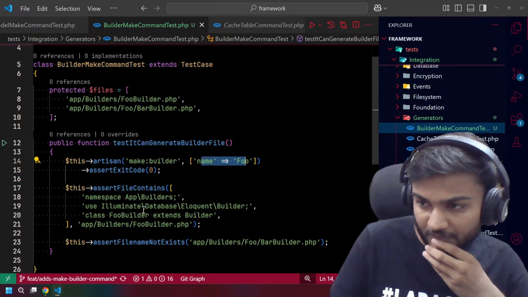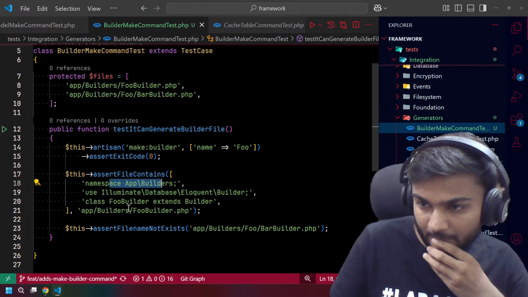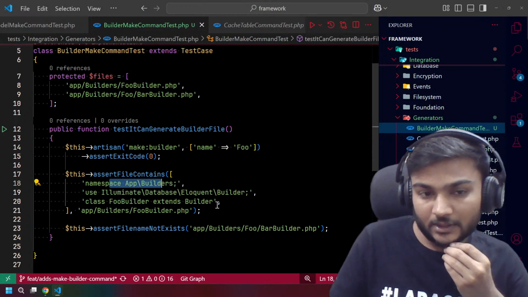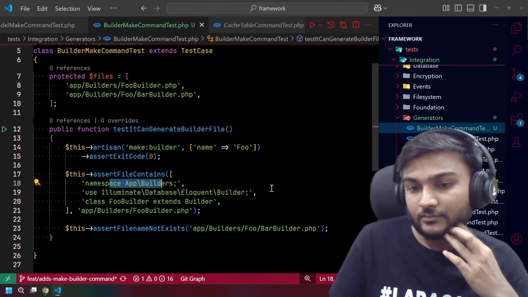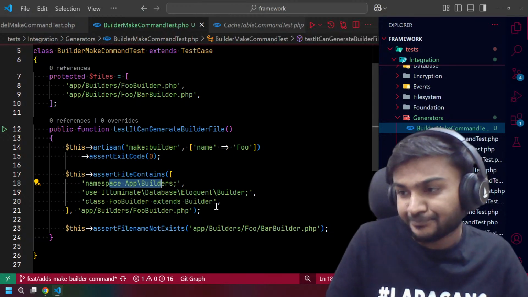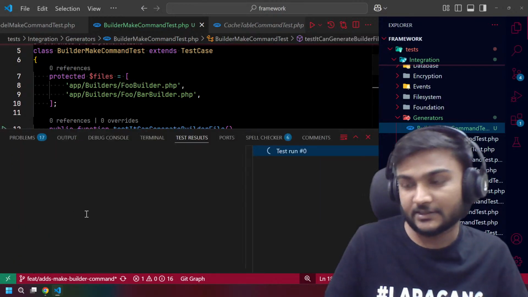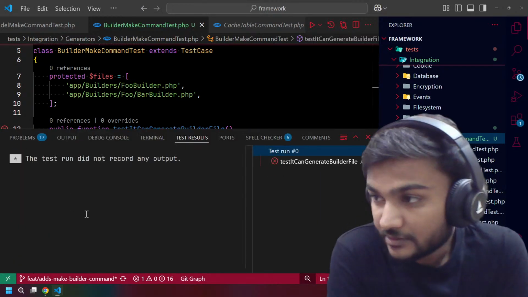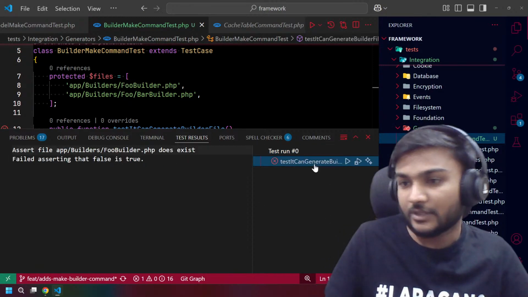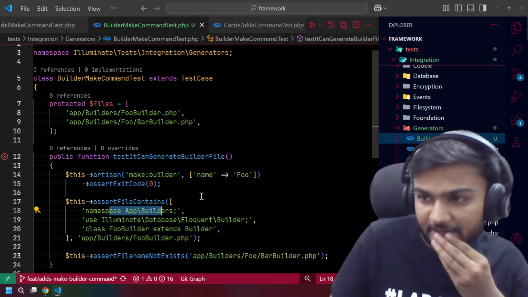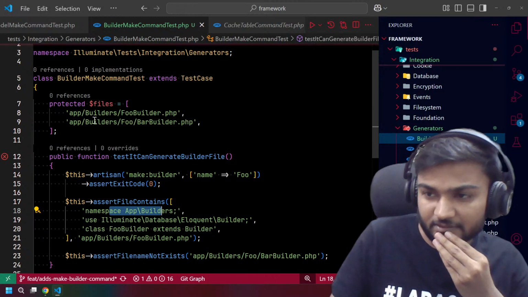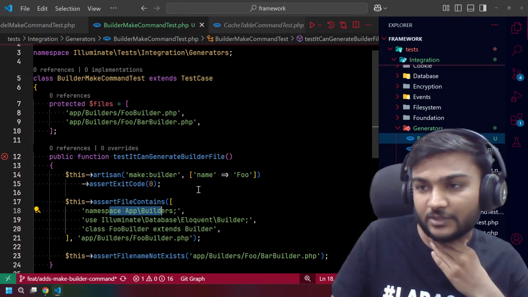Okay. Let's see if it's going to work or not. Let's run it. Yeah, it's going to fail, because the AI doesn't know what we are actually doing, but it gave us something we need.